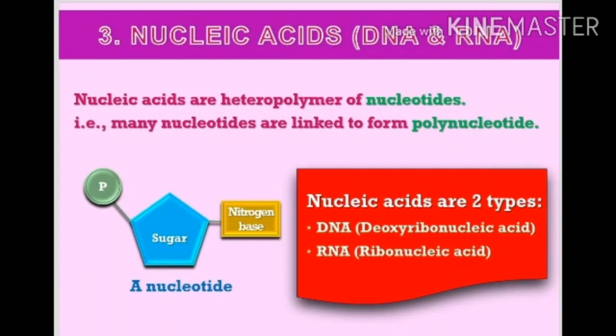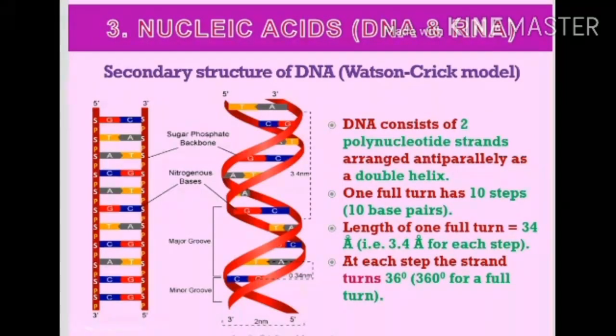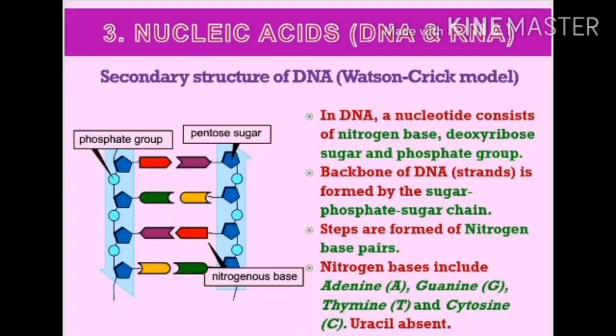DNA and RNA are nucleic acids, and these nucleic acids contain nucleotides. So nucleic acids are heteropolymers of nucleotides which are joined together. DNA and RNA, deoxyribonucleic acid and ribonucleic acid. So this is a description of DNA, the secondary structure of DNA given by Watson and Crick.